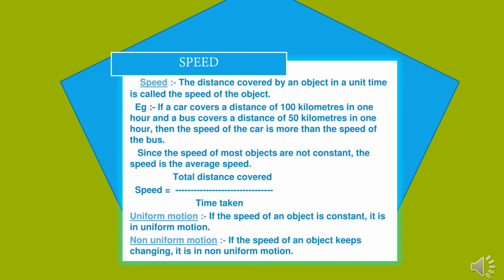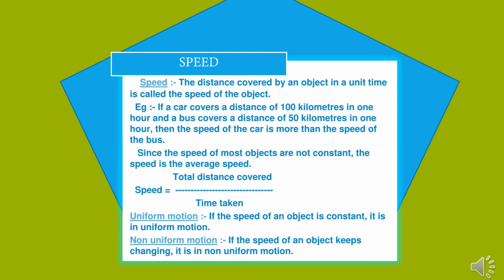So let us discuss speed. Speed, the distance covered by an object in a unit time, is called the speed of the object. For example, if a car covers a distance of 1000 kilometers in 1 hour and a bus covers a distance of 50 kilometers in 1 hour, then the speed of the car is more than the speed of the bus. Since the speed of most objects is not constant, we generally calculate the average speed, that is, speed is equal to the total distance covered divided by the total time taken.